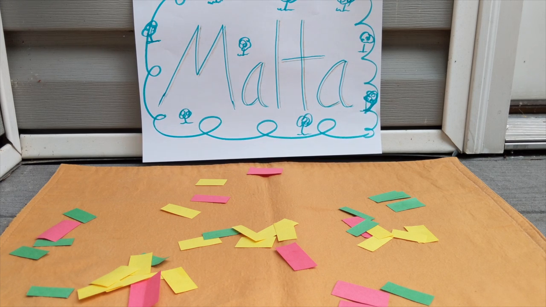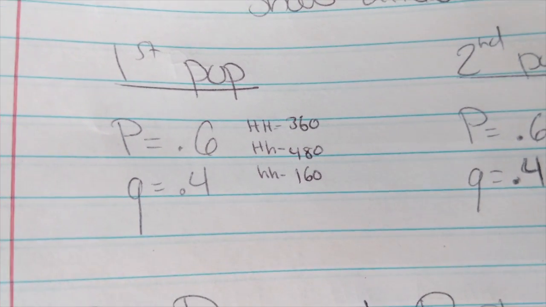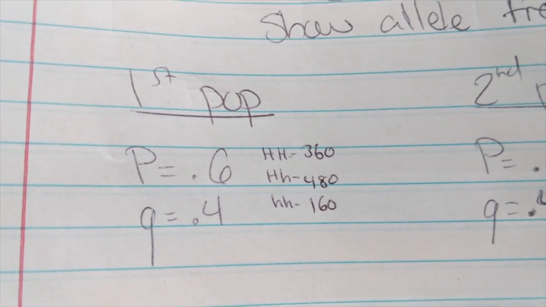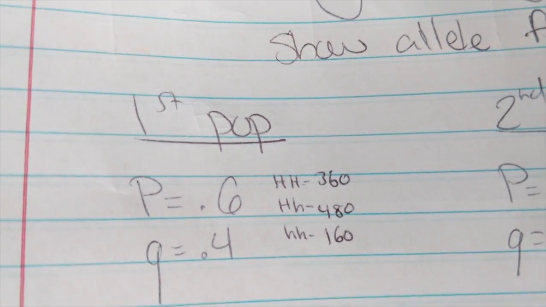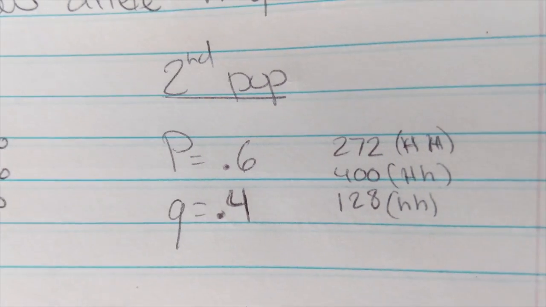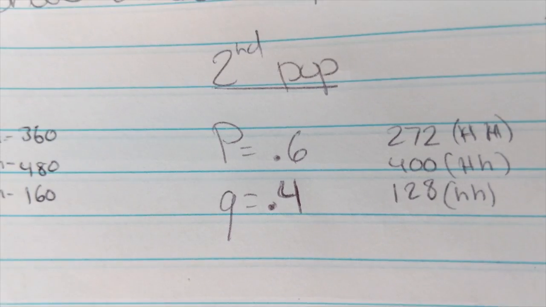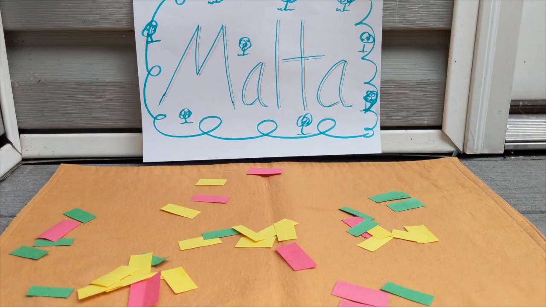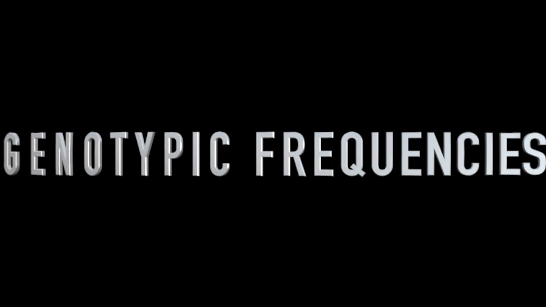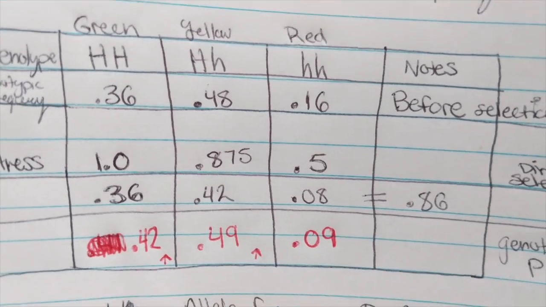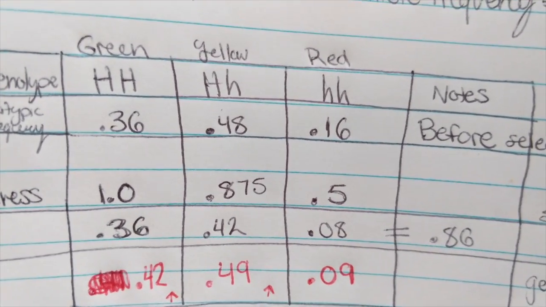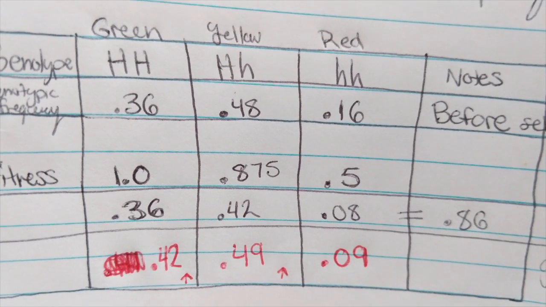Thankfully, we've already done the math, and our first generation had 1,000 people, with a P allele frequency of 0.6 and a Q allele frequency of 0.4, totaling to 1,000 people. The second population, we had 0.6 and a Q allele again of 0.4. Since these allele frequencies are the same for both generations, then the population is indeed in Hardy-Weinberg equilibrium. 0.36, 0.48, and 0.16 for each of our given populations.